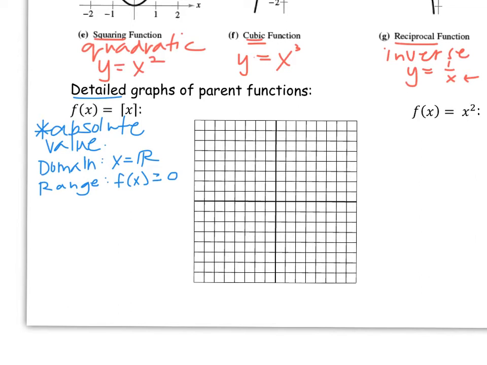Now the absolute value has a turning point like a quadratic function does, and that is the vertex.